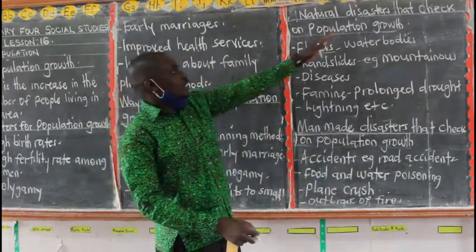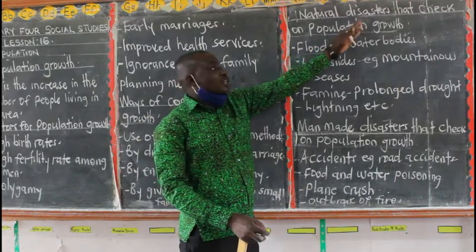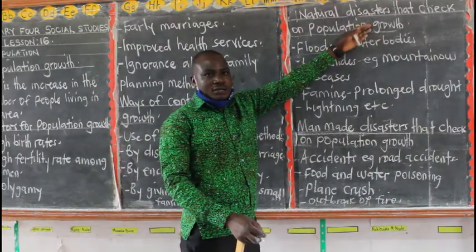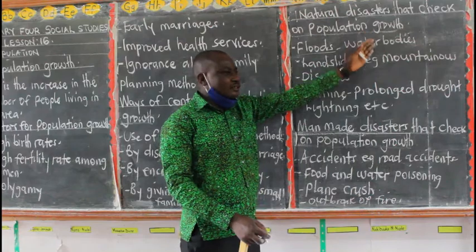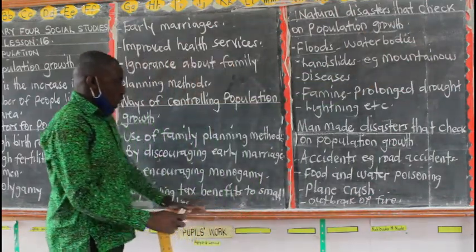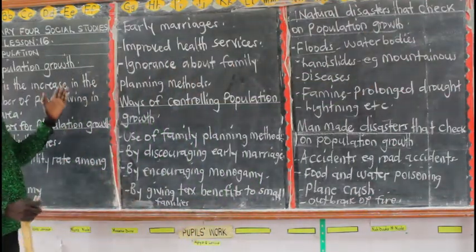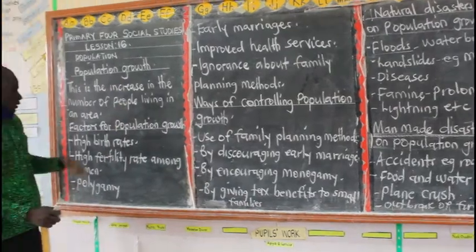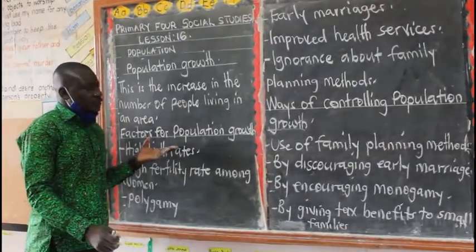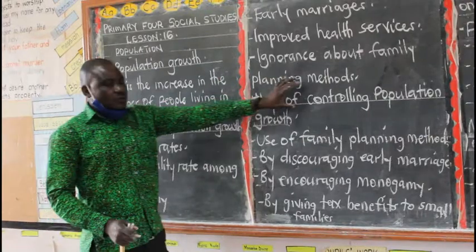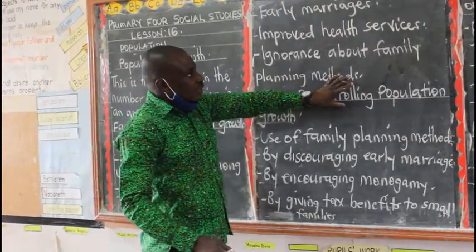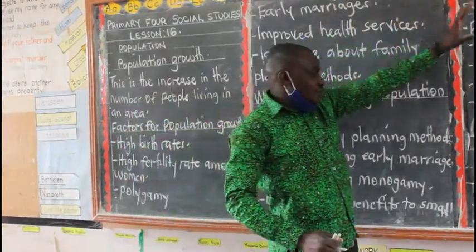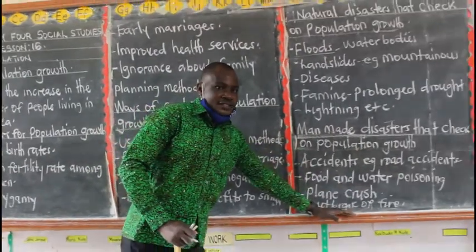Natural disasters exist on their own, and at the end, we shall have death of people. So we have discussed population growth, the factors that can cause population growth, ways we can control population growth, then the natural disasters and also the man-made disasters.